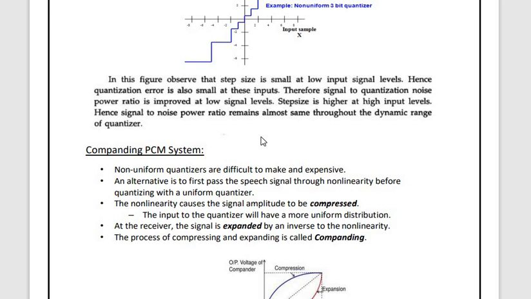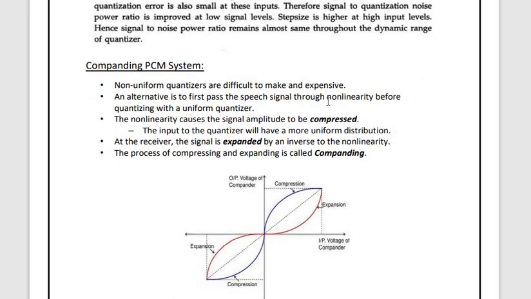Non-uniform quantizers are very difficult to make and very expensive, so there is an alternative. First pass the speech signal through a non-linearity before quantization with a uniform quantizer. The non-linearity causes the signal amplitude to be compressed, so the input of the quantizer will have a more uniform distribution. At the receiver the signal is expanded by the inverse of the non-linearity. The process of compression and expansion is called compounding. Please do remember this: the process of compressing and expanding is called compounding.